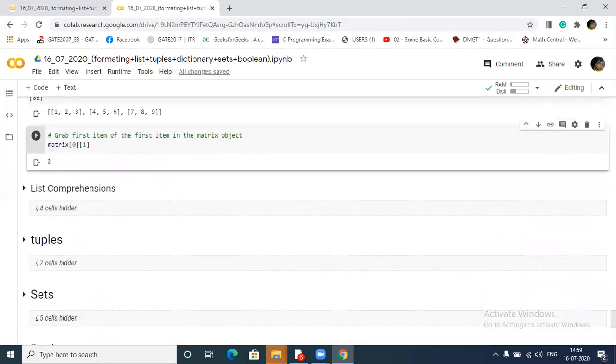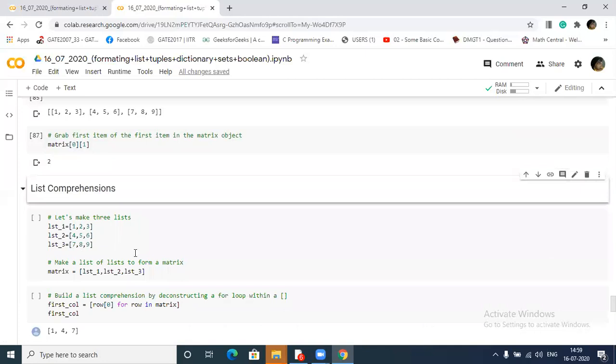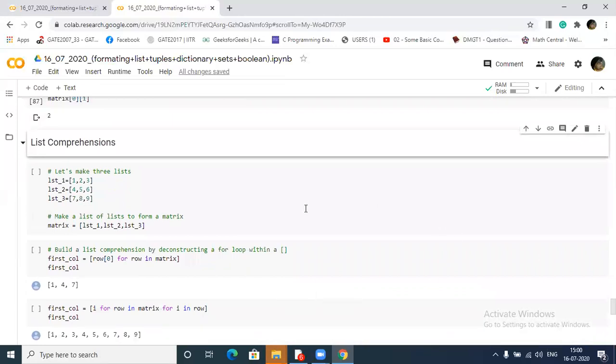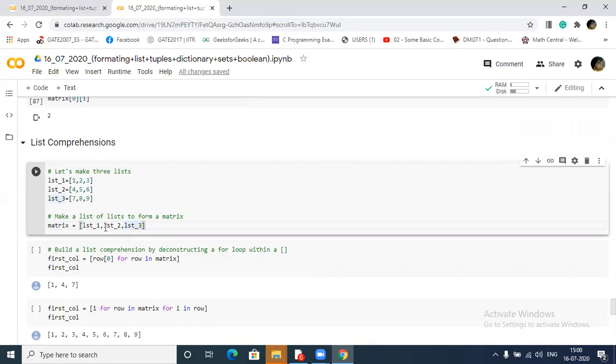Yes. Now this is list comprehension. List comprehension is very important, very important. I will show you a practical example right now. Same thing I created here. What it's doing here, see, for row in matrix it will iterate for each element in the matrix. In this matrix we have three elements: list 1, list 2, list 3.